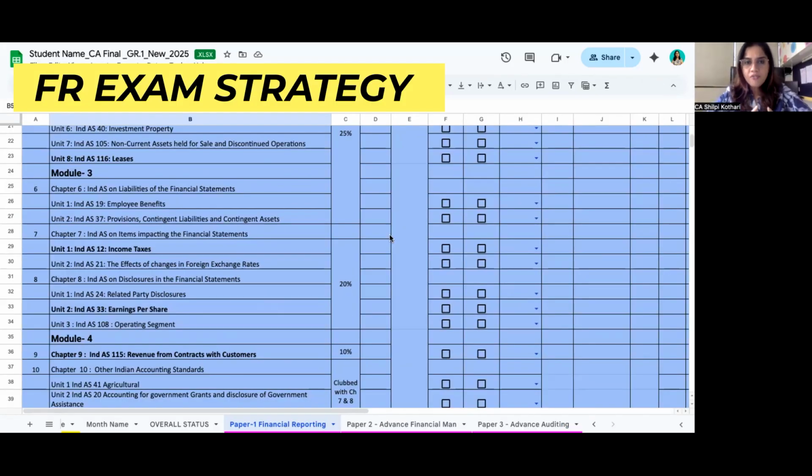Okay, so for FR, one important thing everybody should know: once your concepts and lectures are done and you are through with them, then the more you practice, the more grip you will get.